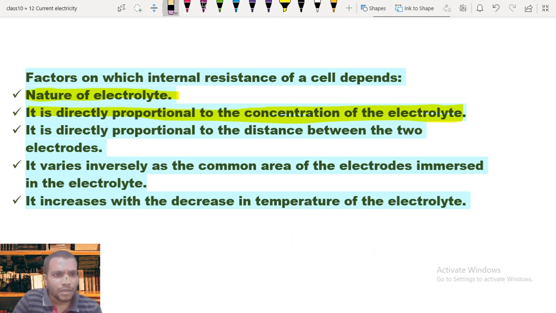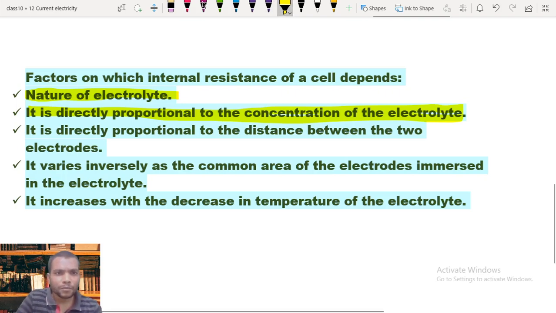Next, it varies inversely as the area of the electrodes immersed in the electrolyte. So internal resistance is inversely proportional to the electrode area.